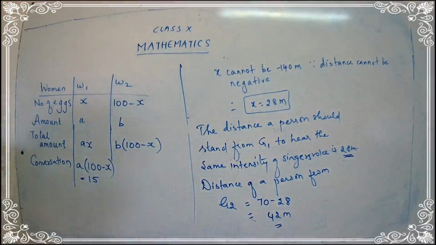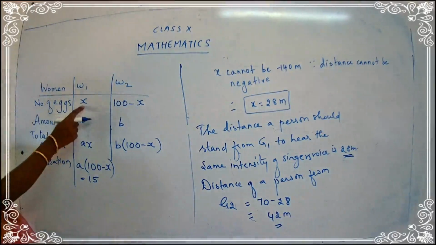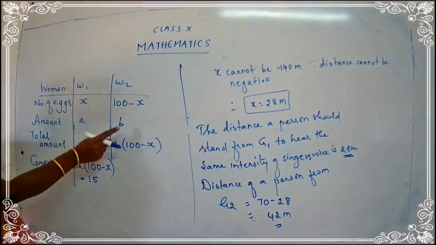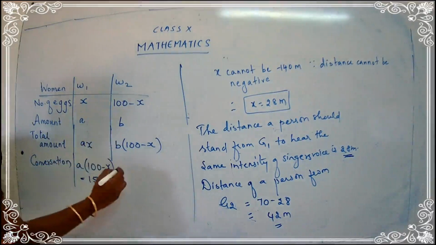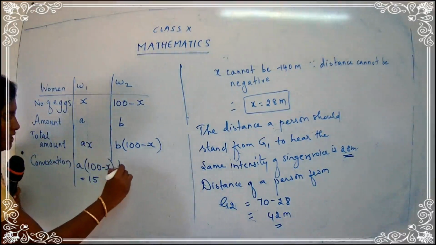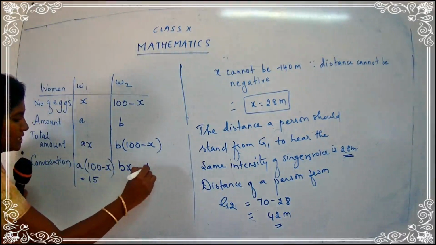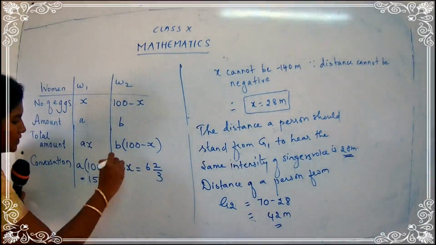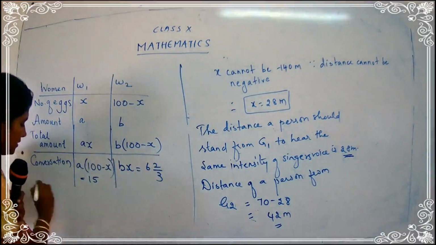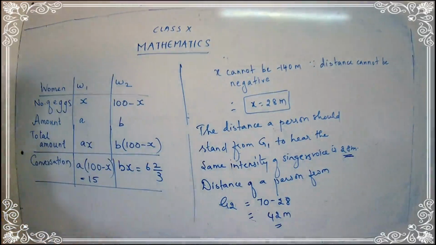She says, if I had your eggs, I would have earned rupees 6 2 by 3. So what is the x with the first woman? x. And what is the amount she is having? B. So you have to write here, B into x is equal to 6 2 upon 3. This is the conversion they are having. So we have to use all these equations and get the value for x.